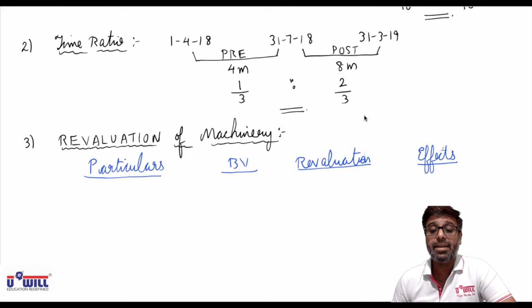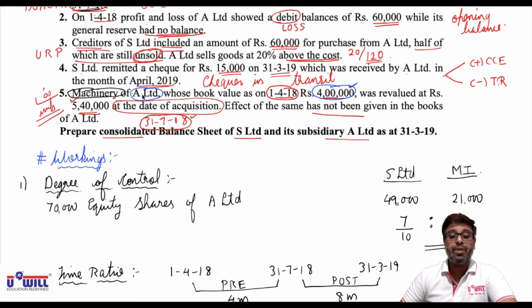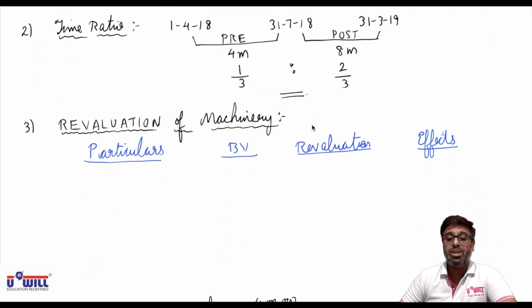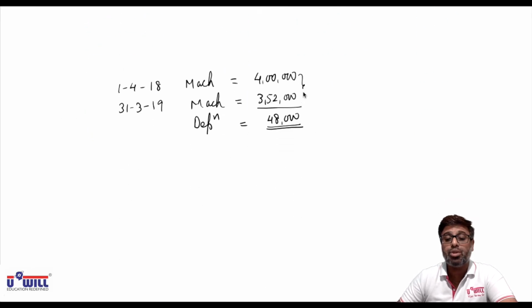Okay. Once again, what is the value of machinery of A Limited in the beginning of the year? 4 lakhs. What is the value of machinery of A at the end of the year in the balance sheet? 3,52,000. So how much depreciation is already provided in the books of accounts? 48,000. So what would be the rate of depreciation?